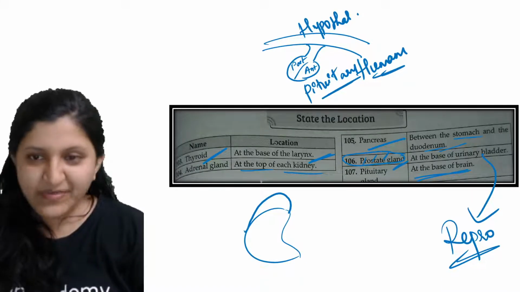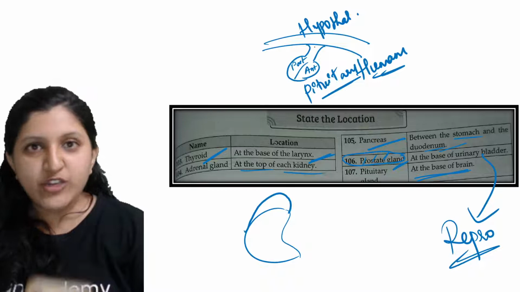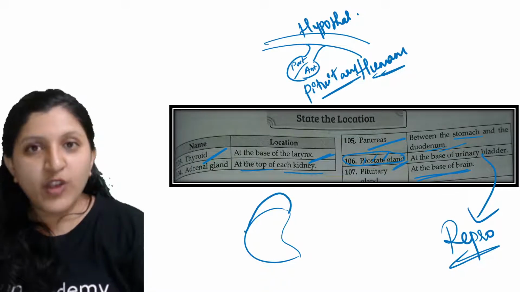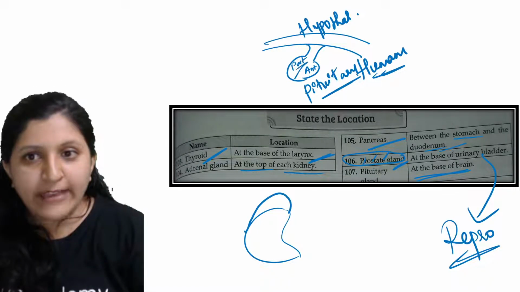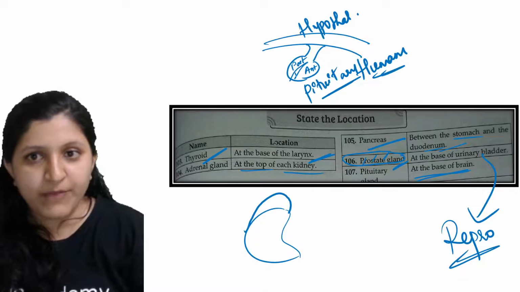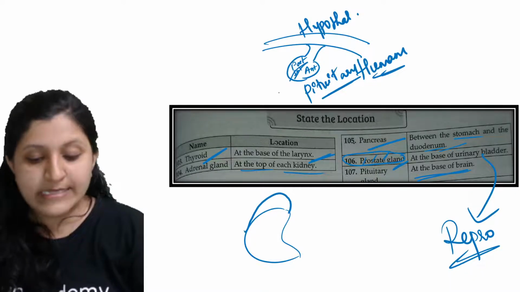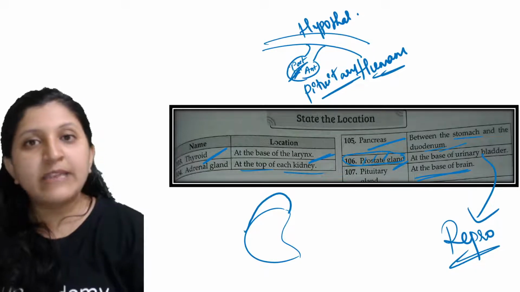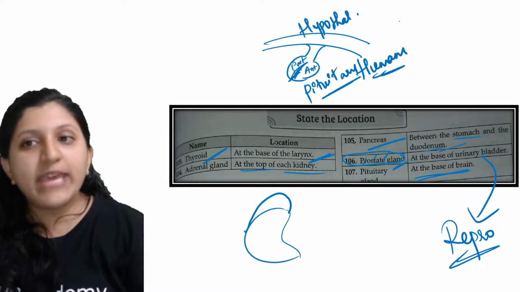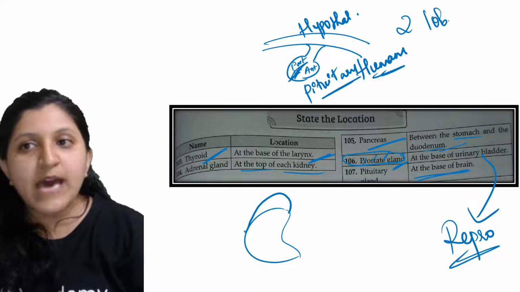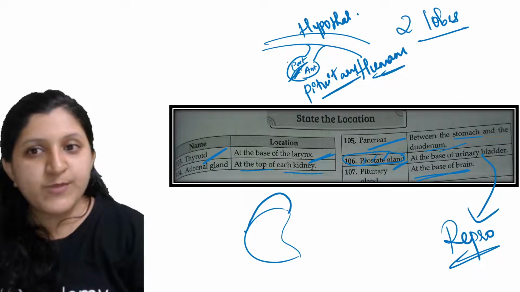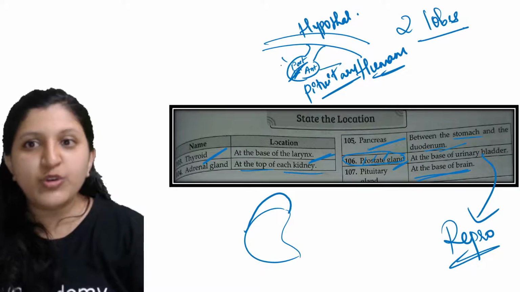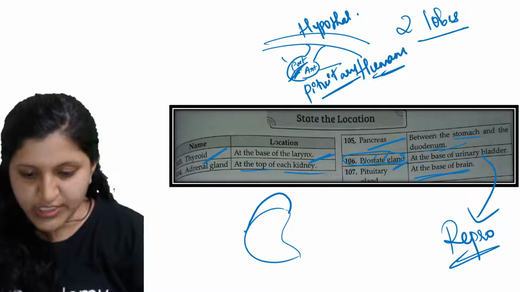So 2 lobes we usually write, but in your textbook there is one more lobe that they have mentioned, the intermediate lobe. In case of humans this intermediate lobe is absent. This was there earlier but now it is absent, so we can just write that 2 lobes are there, that is the posterior and the anterior. You need to know the different hormonal secretions from there.